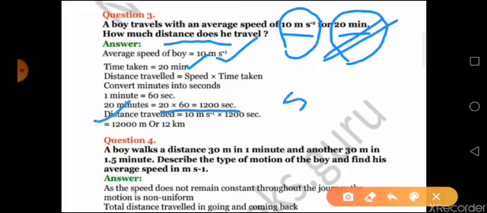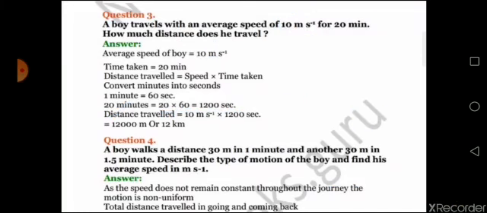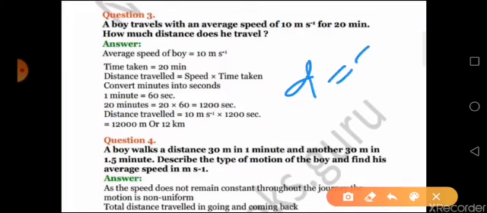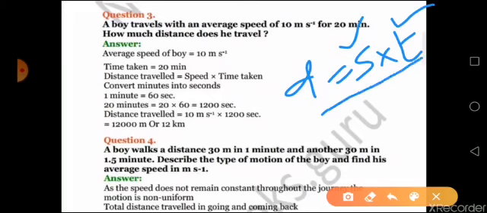That is, speed is equal to distance upon time. From that equation, distance traveled will be d is equal to speed into time. Now speed you are having, time you have converted it into seconds. Substitute the values and find out the answer. Now at last, it is not necessary to convert it to kilometer, since in the question nothing is specified. If you want, you can convert it to kilometer also.